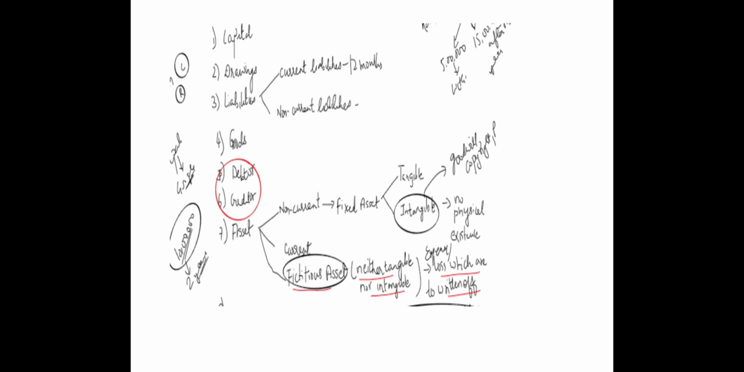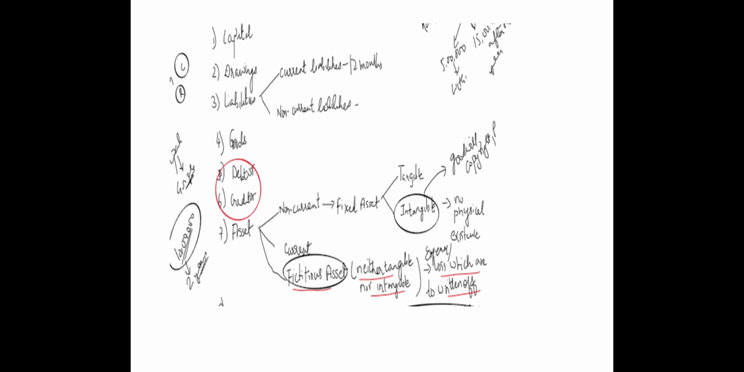Next, we have liabilities, an obligation to pay money to an outsider. That is a liability. We have two types of liability. One is non-current liabilities and second is current liabilities. Non-current liabilities you have to pay after 12 months, that is called non-current liability or long-term liability, and current liabilities you have to pay within 12 months.